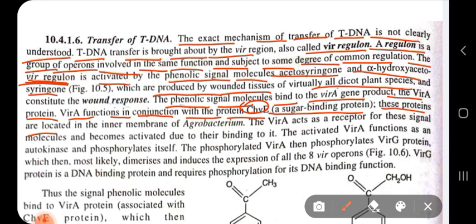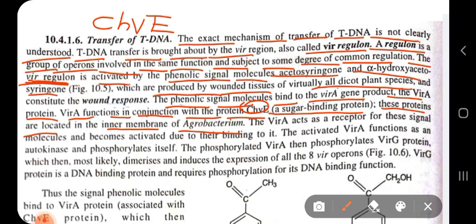These proteins are located in the inner membrane of Agrobacterium. So this CHVE protein, a sugar binding protein, is located in the inner membrane of Agrobacterium, and it actually conjugates with VIRA. VIRA is a receptor. It has autokinase activity.